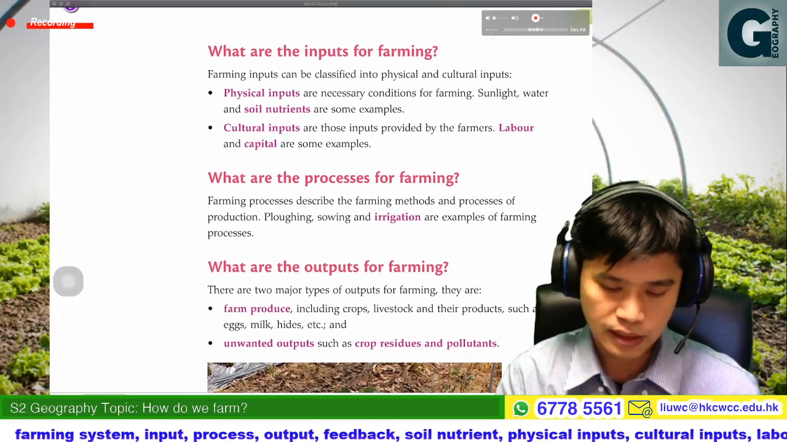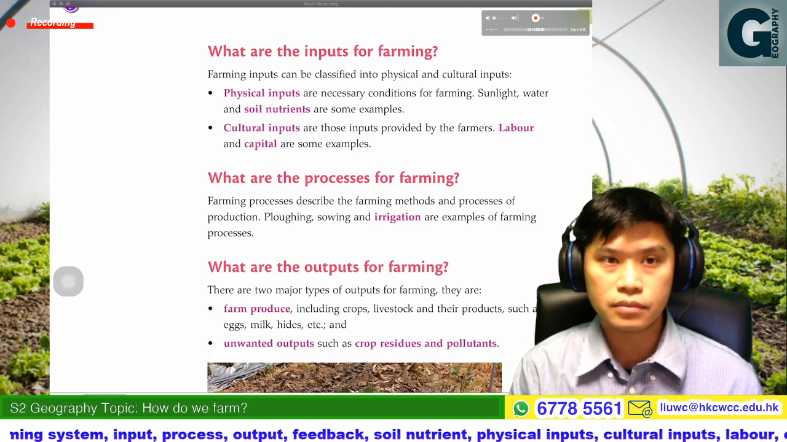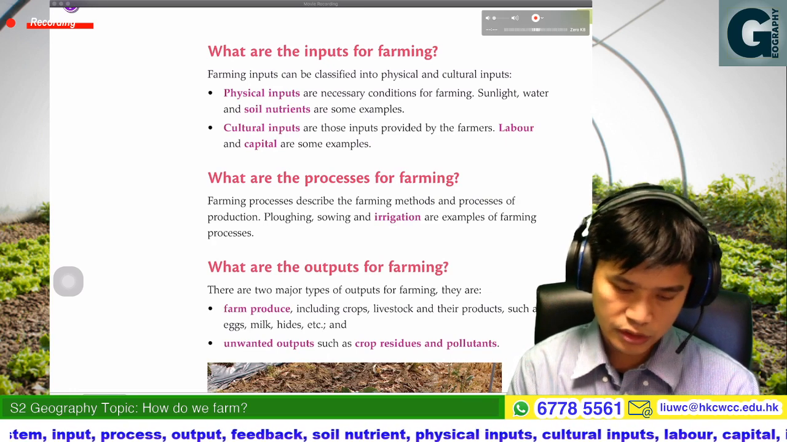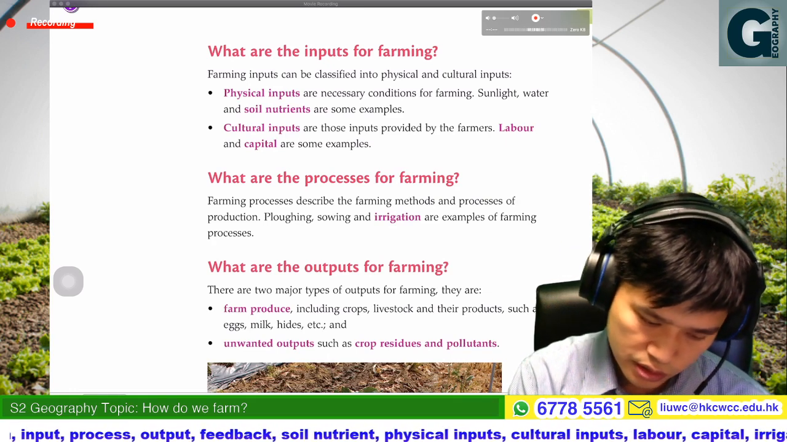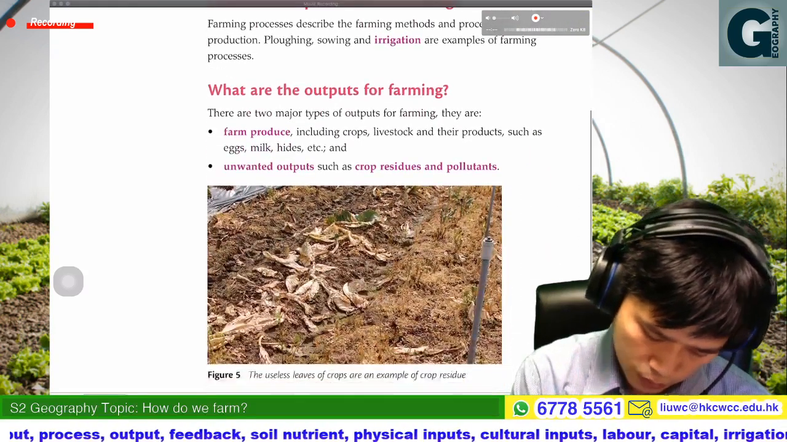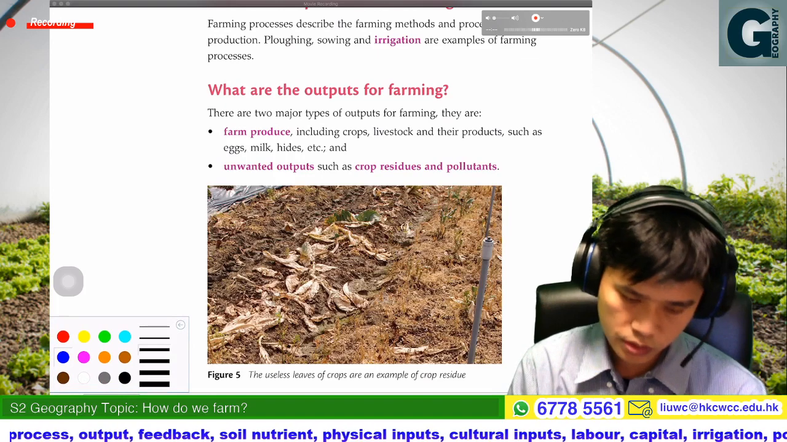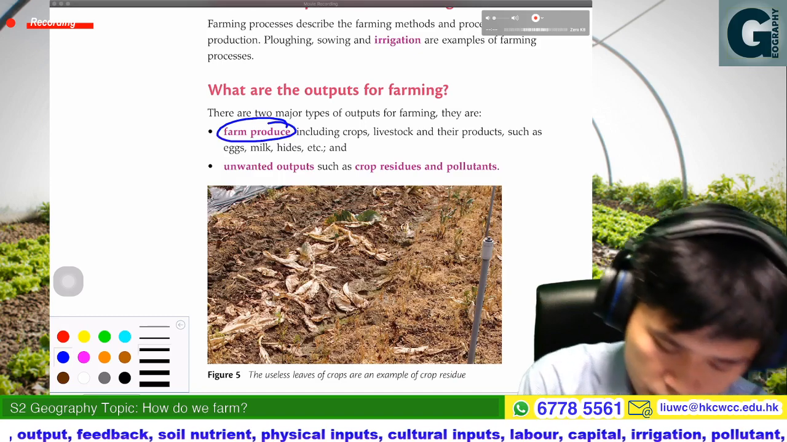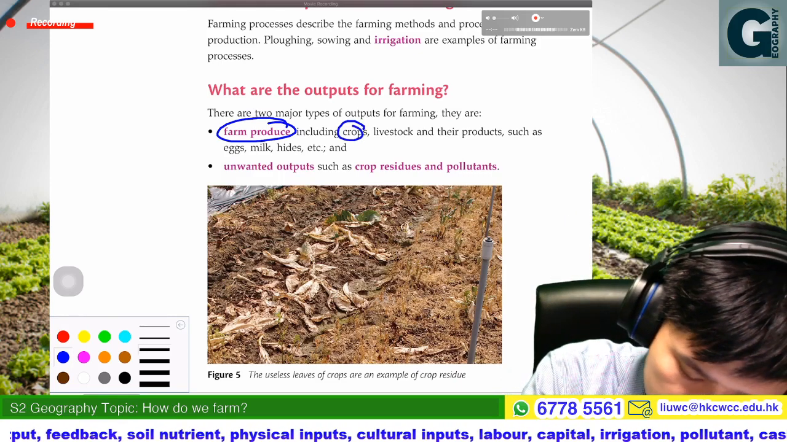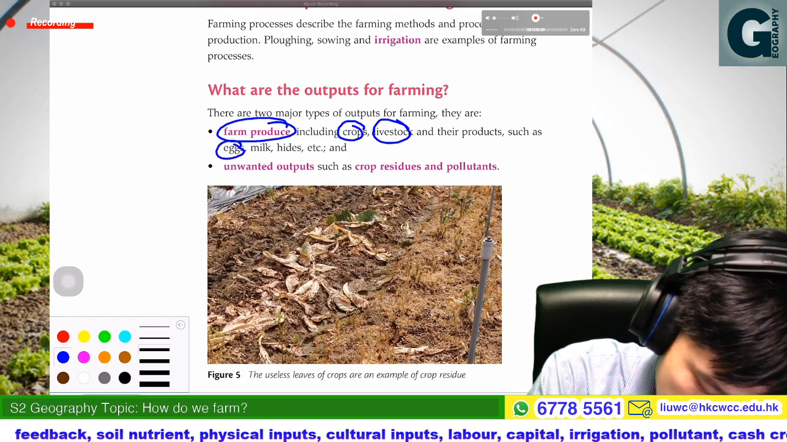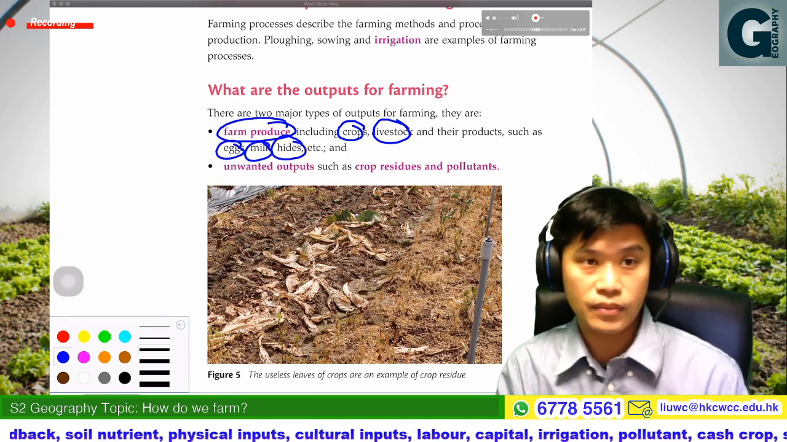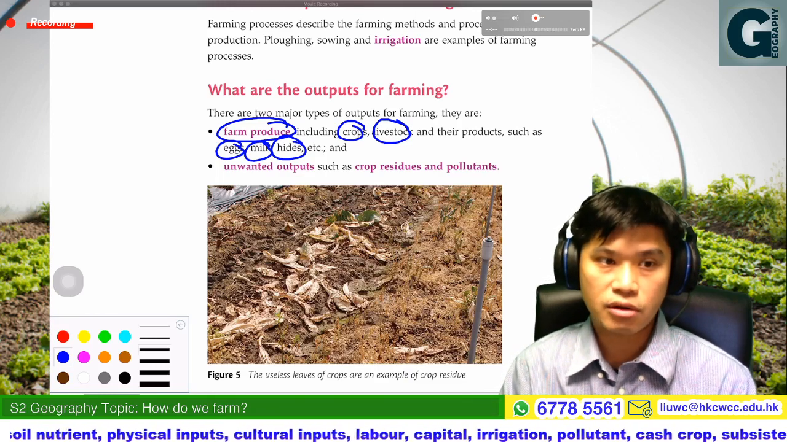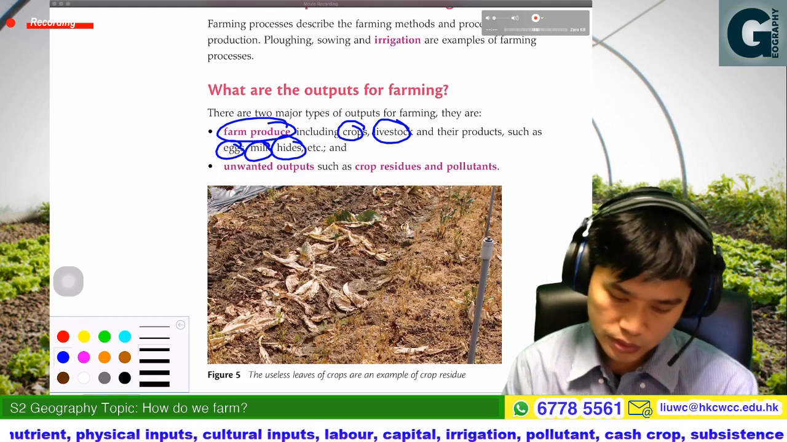Then here would be about some paragraph. For the farming systems, we have already finished the input process and the output. So we can talk more about the output. For the outputs of farming, just now we have mentioned the farm produce includes the crops, livestock, and their produce such as egg, milk, hide, etc. Hide means the skin of the animal, especially for the cow, so that would be important.